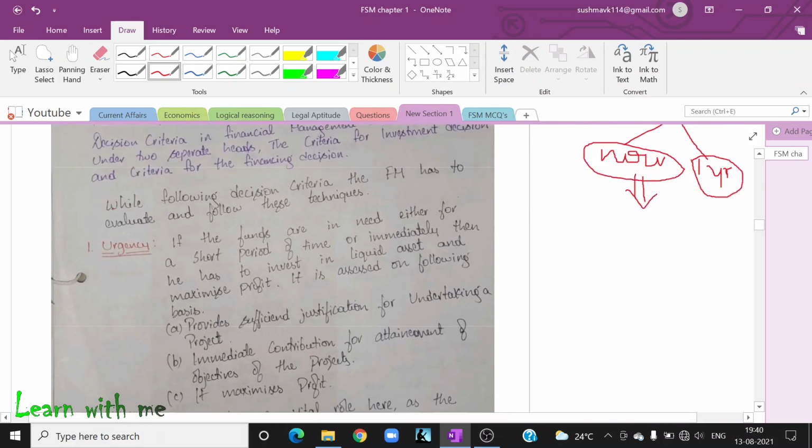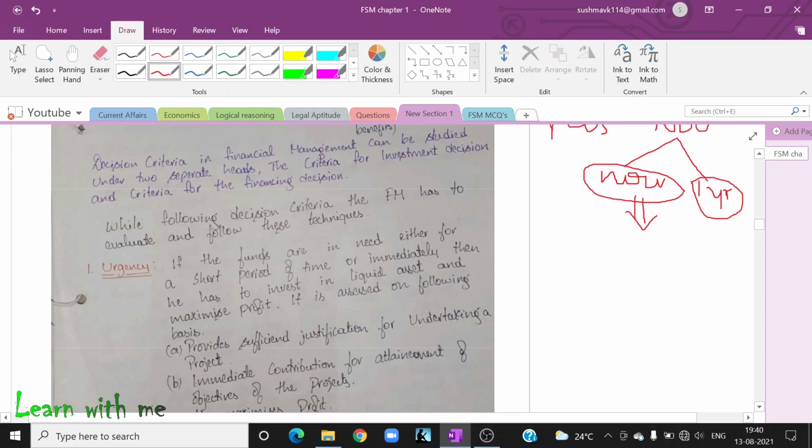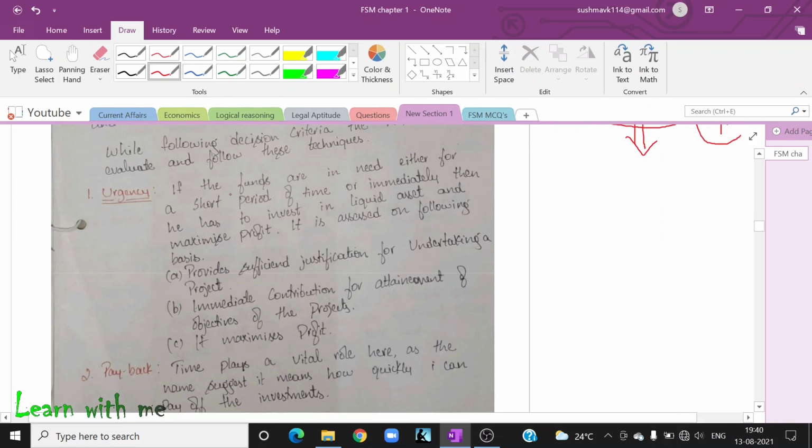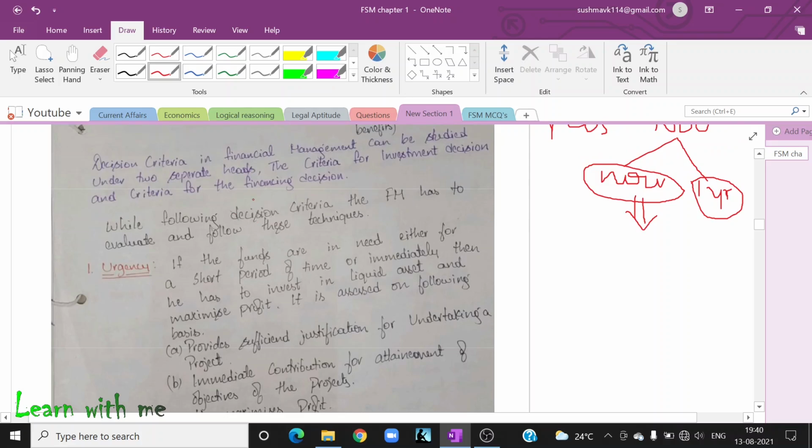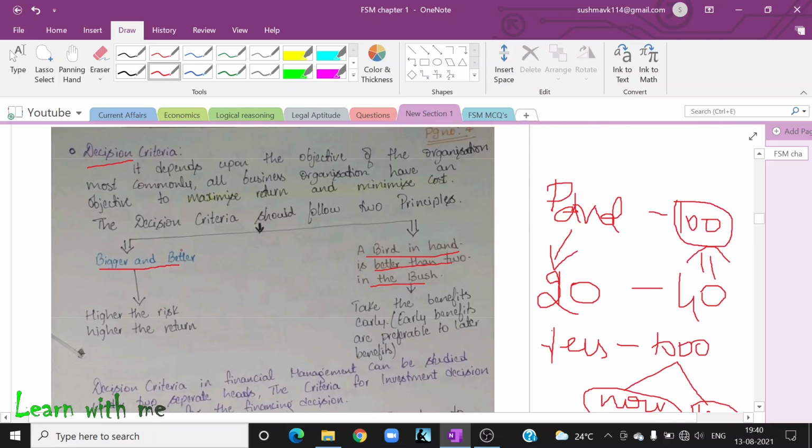Okay. Now, decision criteria in financial management can be studied under two separate sets: the criteria for investment decision and criteria for financial decision. While following decision criteria, the finance manager has to evaluate the following technique. Okay. Now, what is a decision criteria? A decision criteria depends upon the objective of the organization. Most commonly, all business organizations have an objective to maximize return and minimize cost.